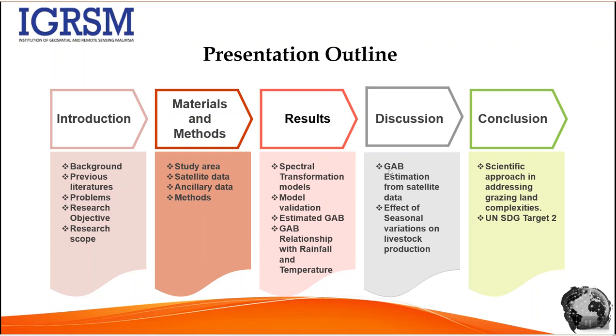Then I will discuss the grass estimation from satellite data and the effect of seasonal variation on livestock production. Then I will show how this paper will scientifically address the grazing land complexities. Then I will also show how this paper will contribute to United Nations Sustainable Development Goals Target 2, that is food security.